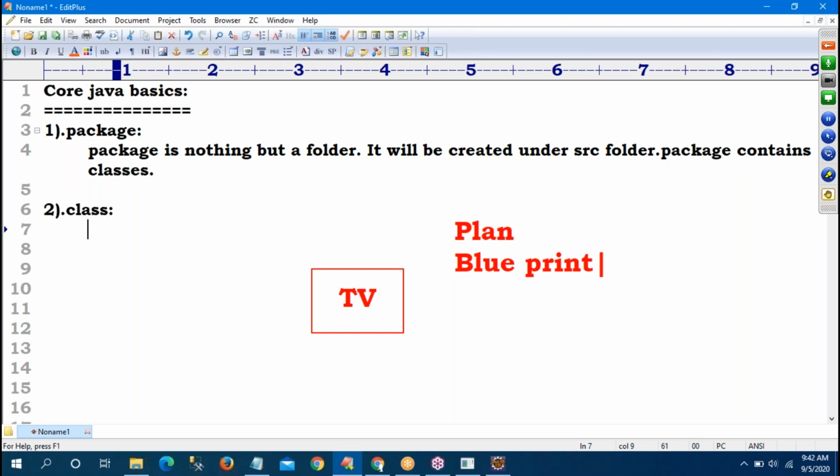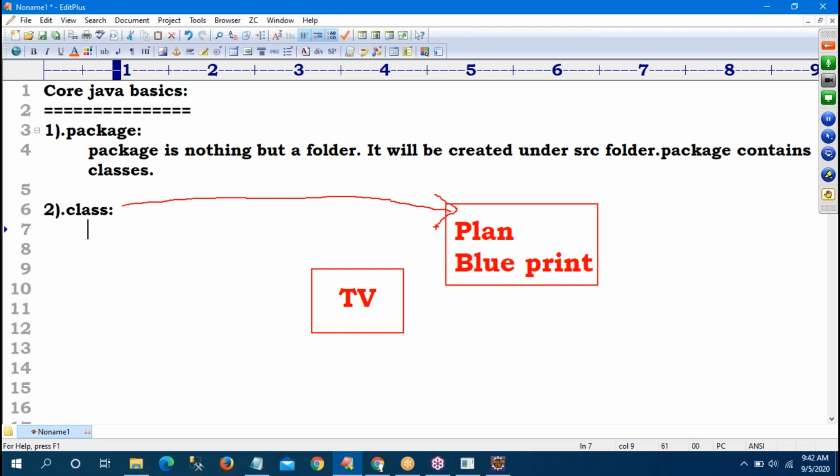With that blueprint plan, we can design n number of TVs. Sir, you can take one Samsung model. The model TV should be the same in Andhra, in Telangana, in UP, Madhya Pradesh, anywhere. For all the TVs, how many plans are there? Only one plan, one blueprint. By using the blueprint, you can make any number of TVs. So, sir, what is the class? Carefully observe. The plan or blueprint is nothing but a class.